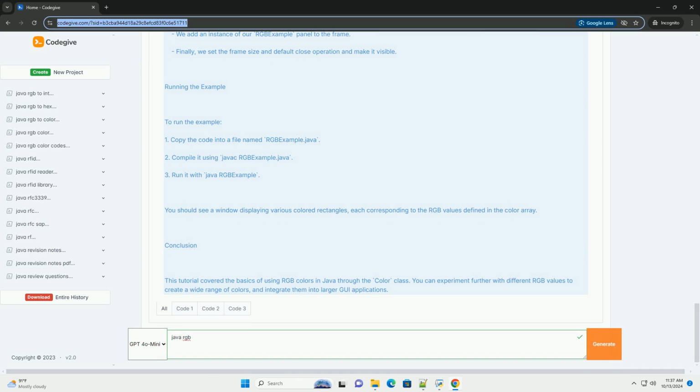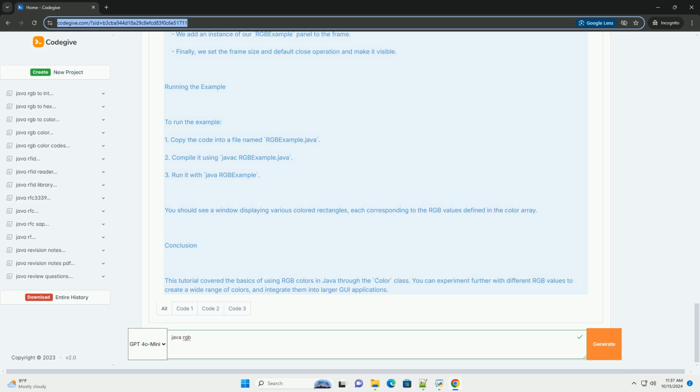Understanding RGB in Java. In Java, colors can be manipulated using the java.awt.Color class, which provides constructors and methods for creating and manipulating colors based on RGB values. Creating colors with RGB. You can create a color in Java using the following constructor, where r, g, and b are the integer values for red, green, and blue, respectively.